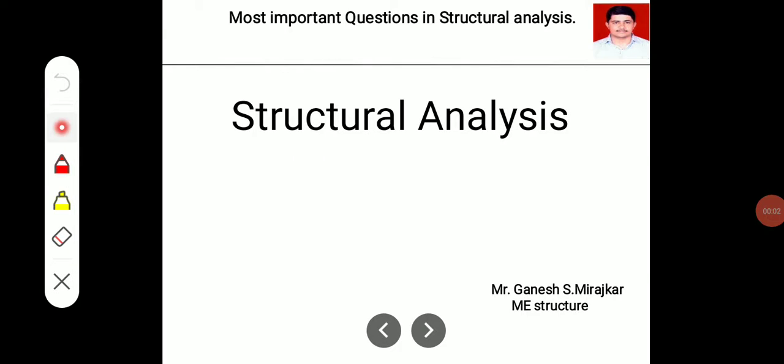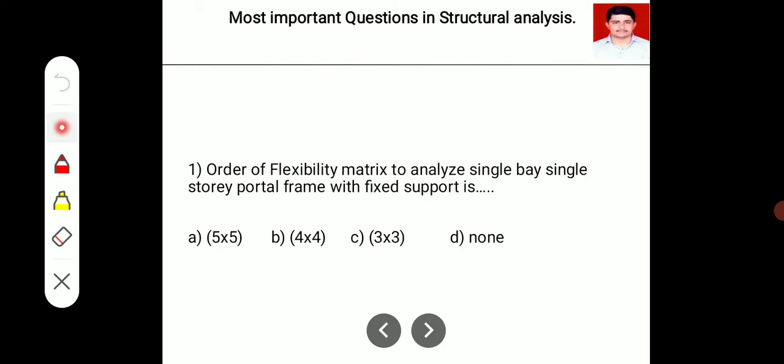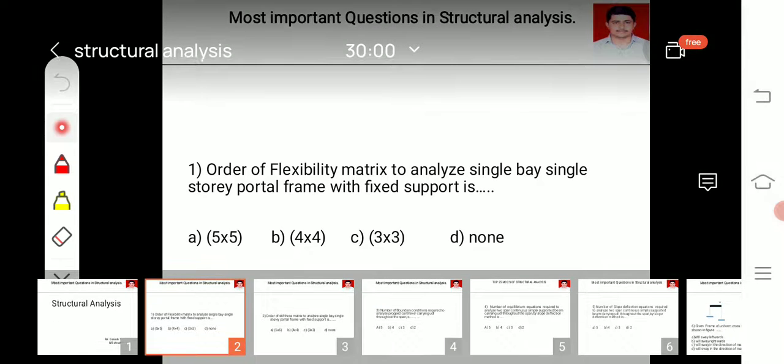So today we are going to discuss some important questions in structural analysis. Students are requested to write the correct answer in the comment box. Okay, so today we are just going to discuss the questions and the detailed solution will be provided in the next video. So the first question is about the flexibility matrix.